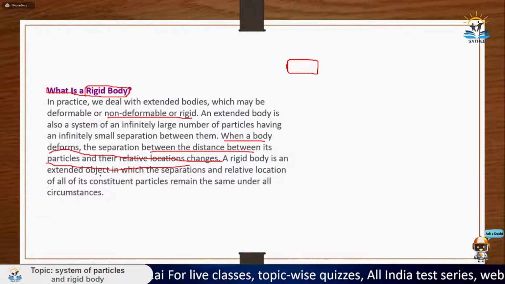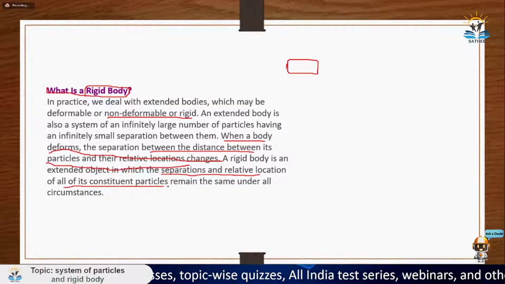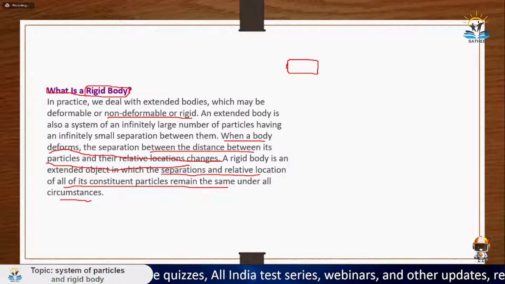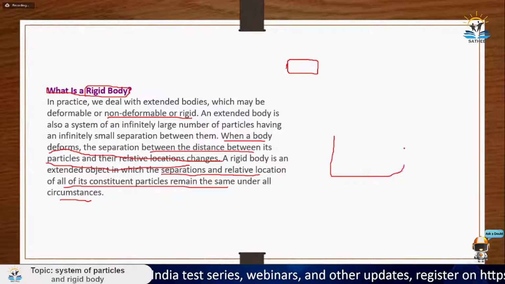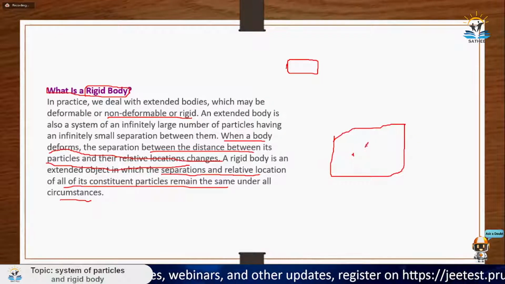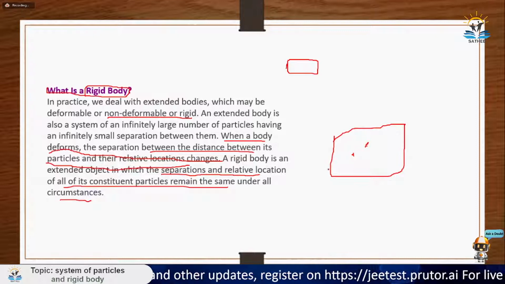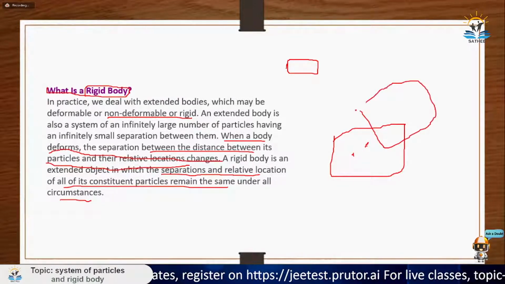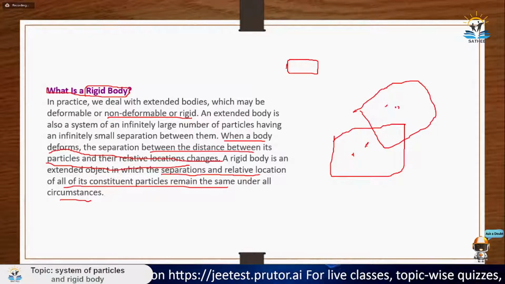A rigid body is an extended object in which separations and relative locations of all its constituent particles remain the same, they cannot change under all circumstances. Means at any cost, the relative separation between any two particles should not change. Like if this is, let's say, x distance, then in any circumstance this distance should only remain x. Maybe the body becomes something like this, then also these two particles will remain here and here, and the distance between them should be x only.